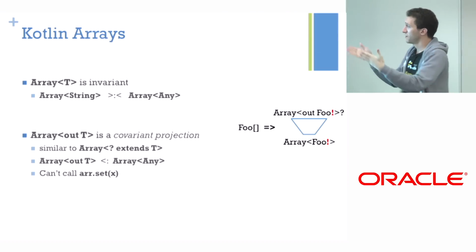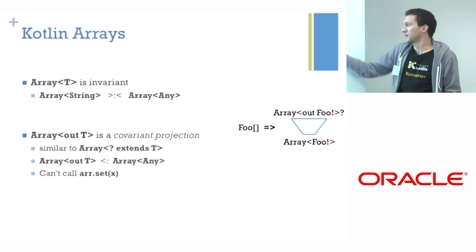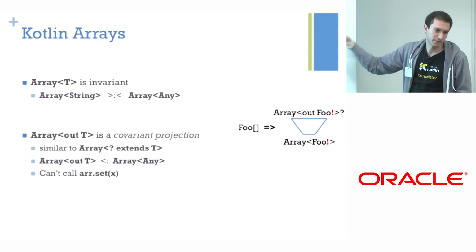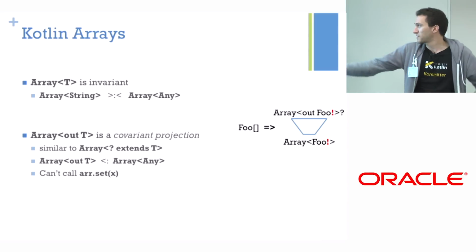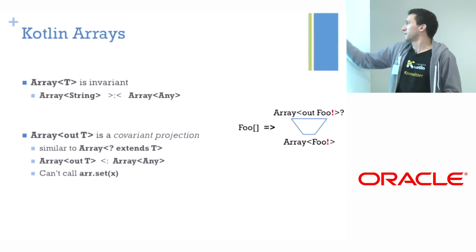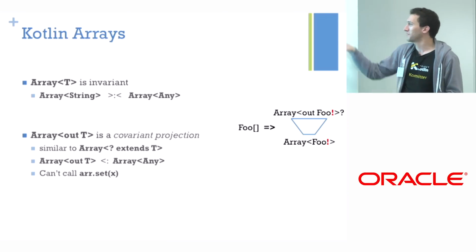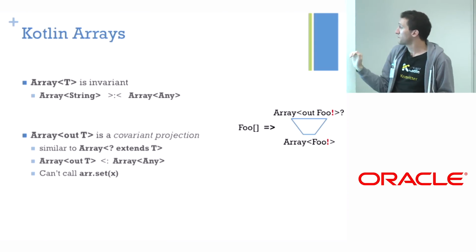And its narrow end is the most narrow type I can give to an array. So if I have a Java array of foos, it will be an array of flexible foo. And the upper bound will be the most wide, the most permissive type I can give, which is an array of out foo question mark. Now imagine putting this into the language. Yeah, so that's pretty easy.